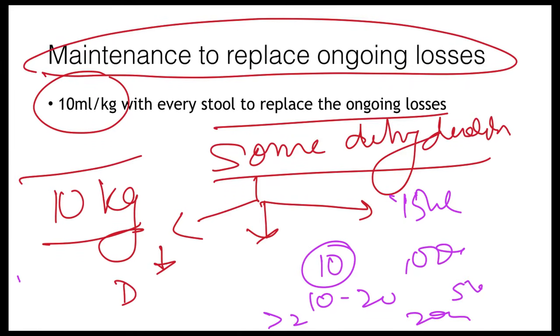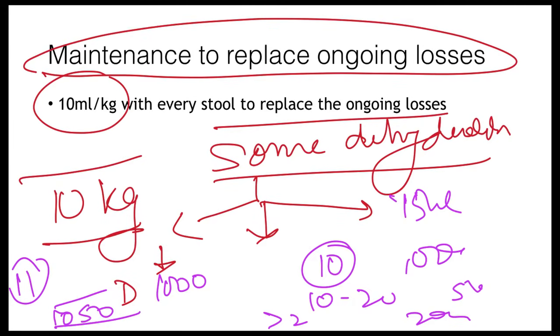So child, let's say, is 11 kg. The fluid requirement will become, for the first 10 kg, 100 ml per kg, that is 1000 ml. The next 1 kg extra will be 50 ml, so the fluid requirement will become 1050 ml. If it's 15 kg, that will become 1250. If it's 20 kg, that will become 1500 ml.